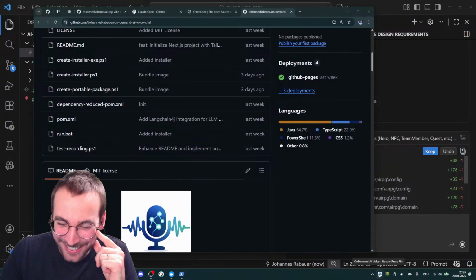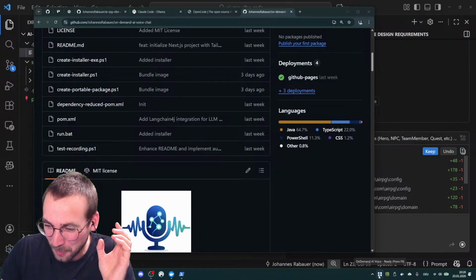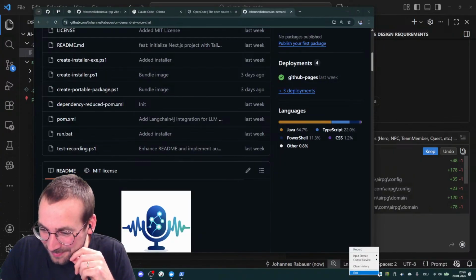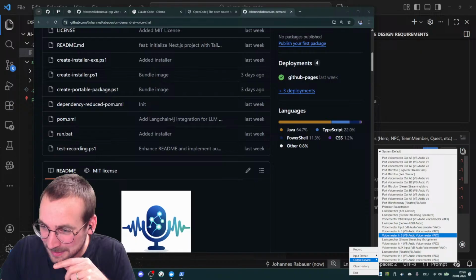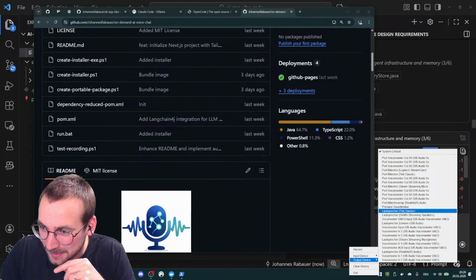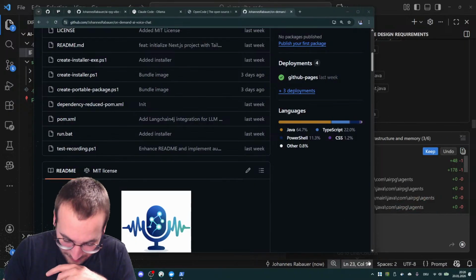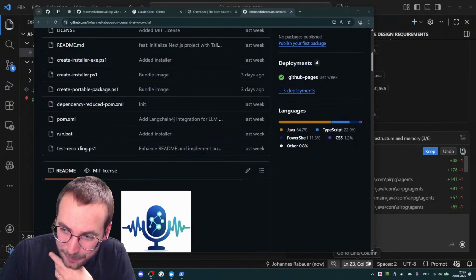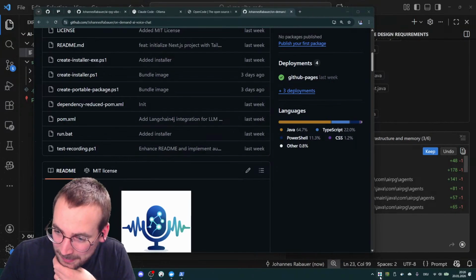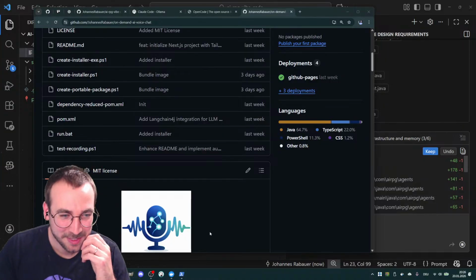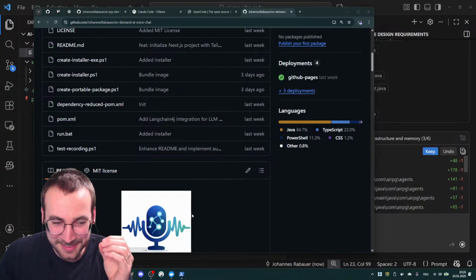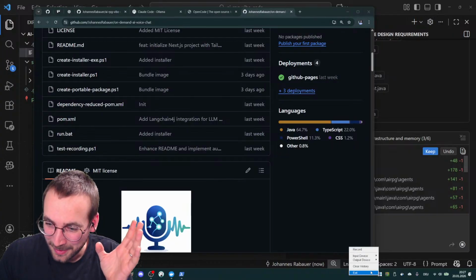Now it doesn't work. Just before I tried it and it worked. So maybe that's the wrong output again. Let's see. What's the best AI for coding right now? And it should tell me something. Oh, that's a pity. Okay, so that's not working right now. I really just tried it and it worked.